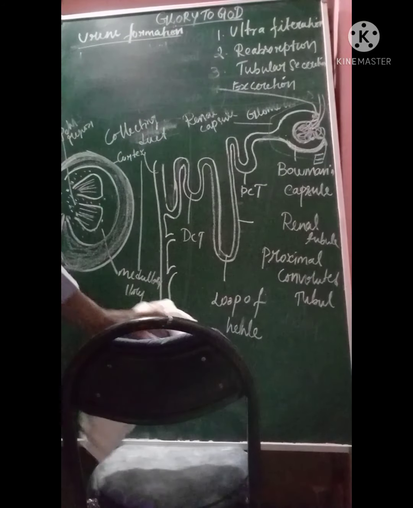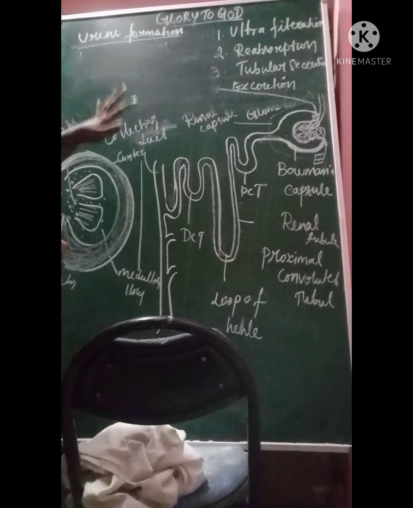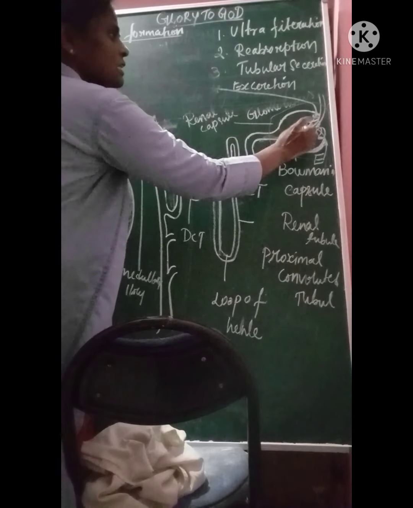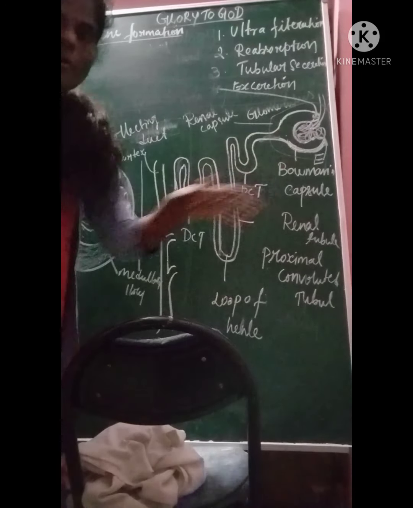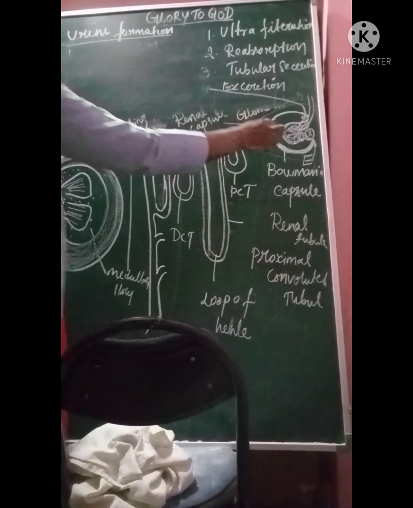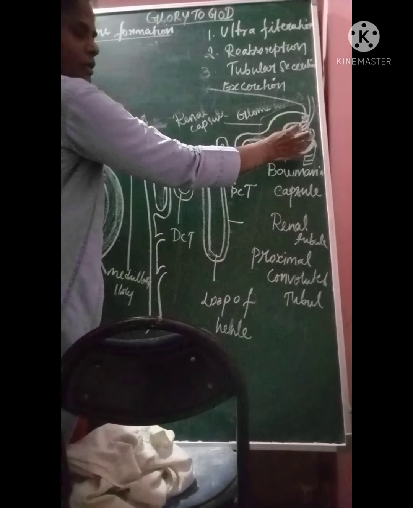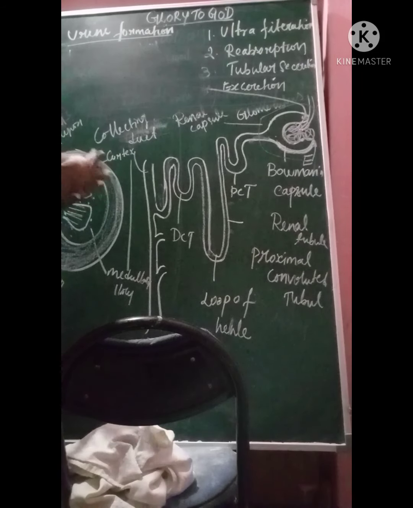So now, how does ultrafiltration happen? As I have told you, the glomerulus is rich in blood vessels, blood capillaries. It is a ball-like structure. That ball-like structure is rich in capillaries, and it has blood circulation.